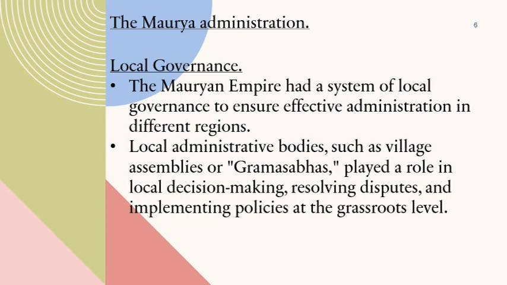Local governance. The Mauryan Empire had a system of local governance to ensure effective administration in different regions. Local administrative bodies, such as village assemblies or Grama Sabhas, played a role in local decision-making, resolving disputes, and implementing policies at the grassroots level.